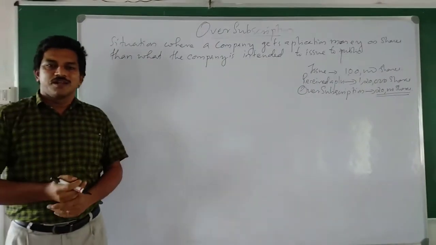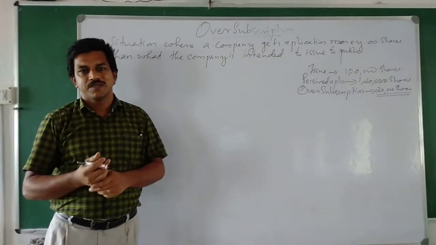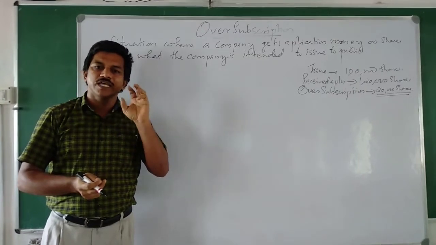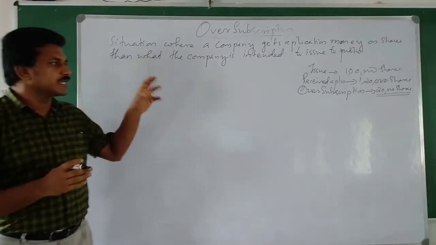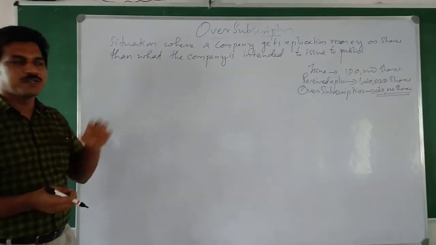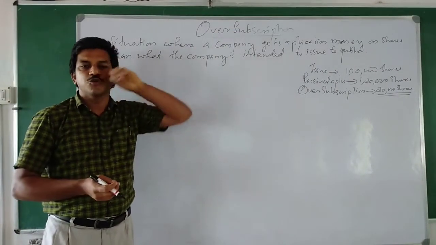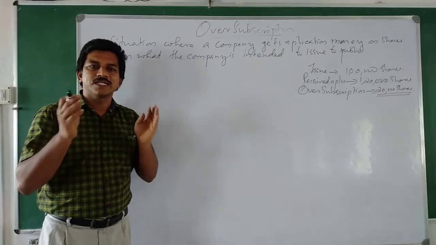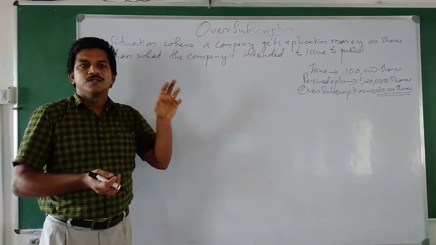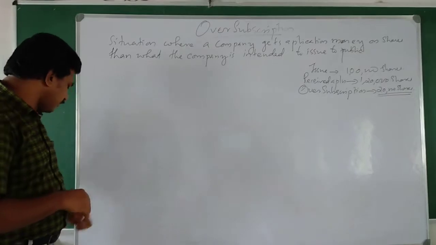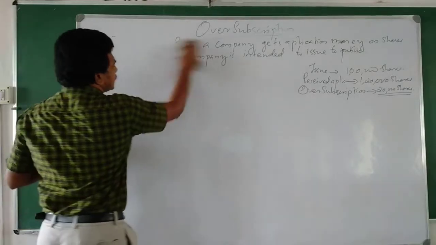So that much is clear. Now the question is what the company will do if there is oversubscription. The company can have three different options. That means the company can treat these oversubscribed applications, this 20,000 out of the 1,20,000 applications received, in three different ways. So here we have to study the accounting treatment of oversubscription in those three different ways. Let us see which are the different ways.